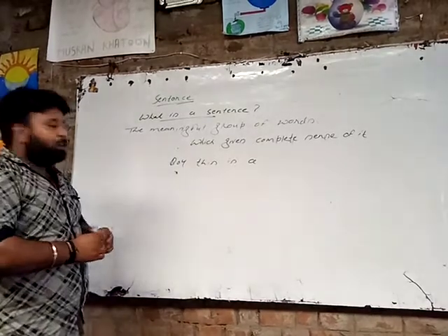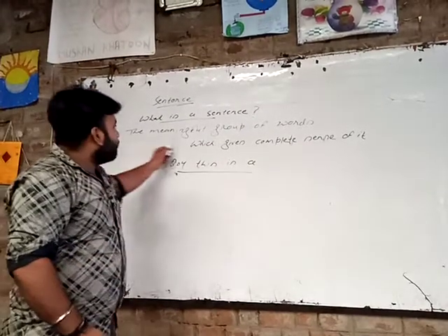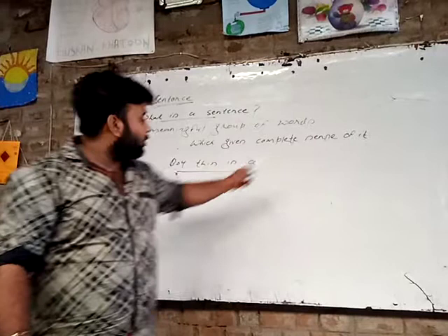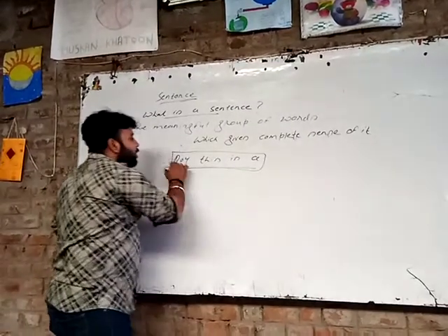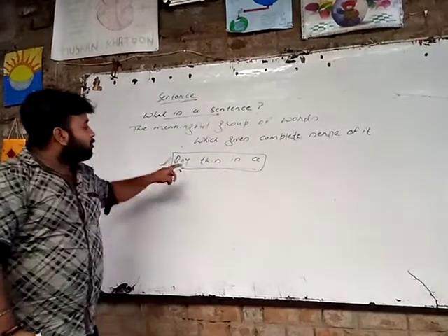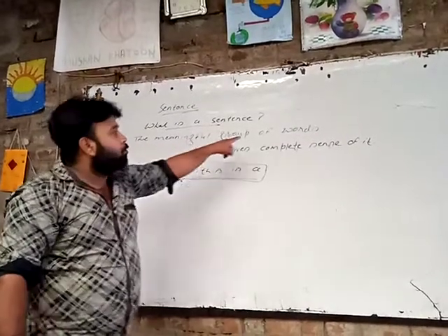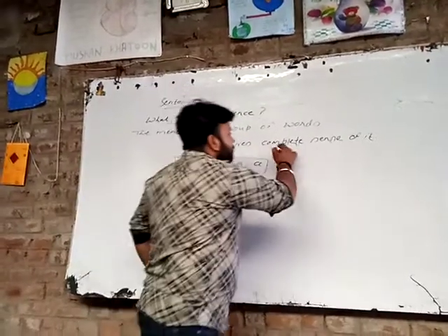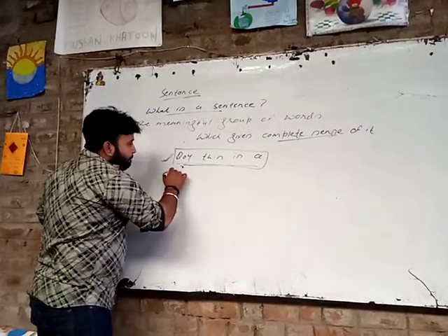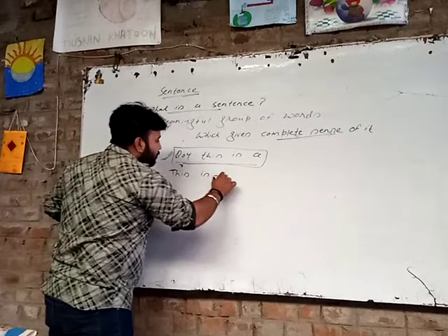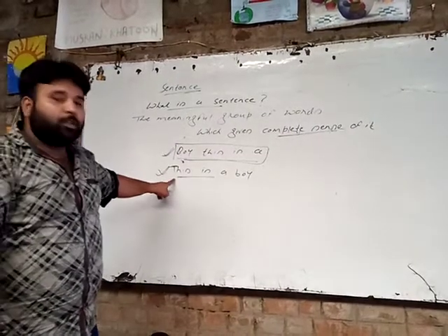why is this a sentence? The answer is no. But we can say, sir, you also told the meaningful group of words is called a sentence. Why is this a sentence? But it is not giving the meaningful sense, so we cannot call it a sentence. I write it: the meaningful group of words which give complete sense is called a sentence. That is written as, this is a boy. This sentence gives complete sense, so we can say that this is a sentence.